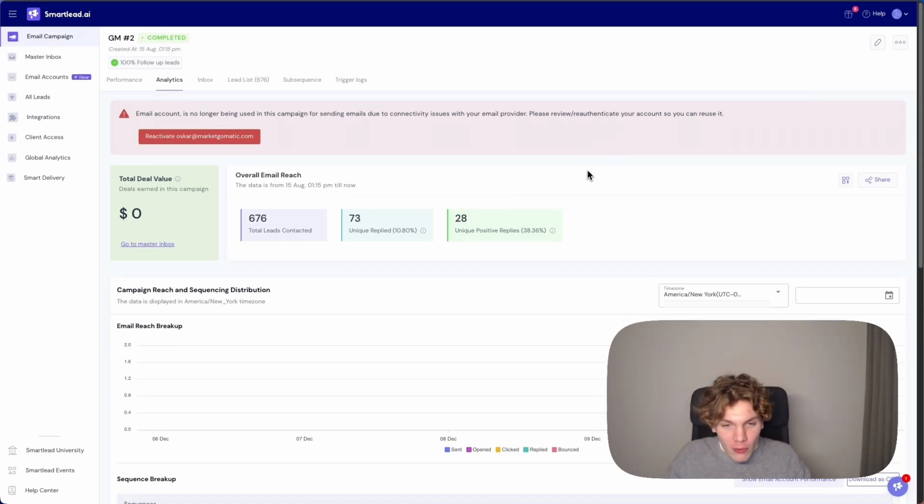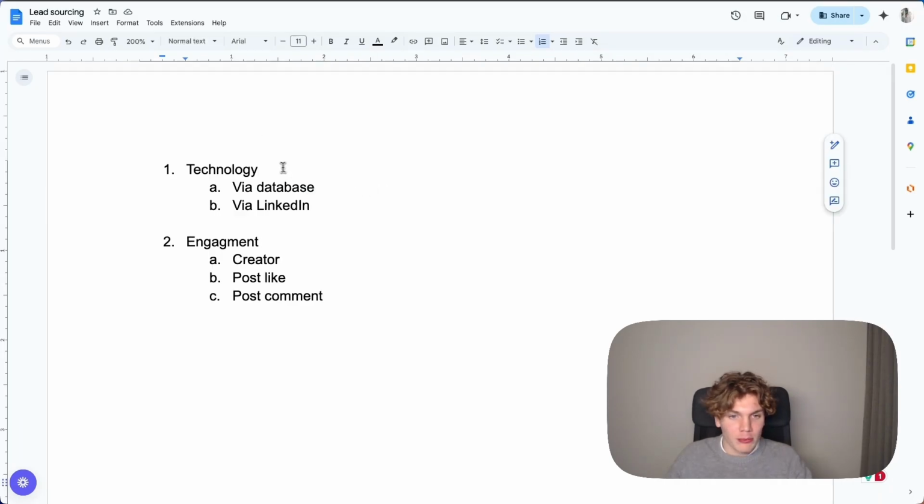I like low volume campaigns, high engagement rates. And that's what this approach will enable you to do. These are sort of the results I'm getting. There are two ways that I'm scraping leads. It's based on technology and it's based on engagement. Technology is scraped via database or via LinkedIn. And then engagement is creator, post like, or post comment. I'm going to show you all of these different ways.